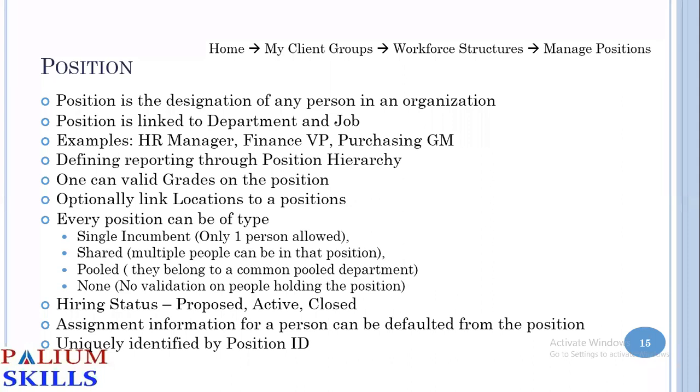And you can uniquely identify each position by a position ID. All the data that you see here is stored in tables in the database. You have a position table, a job table, a department table, and a location table, where the information is stored.